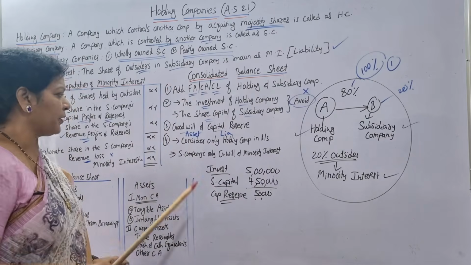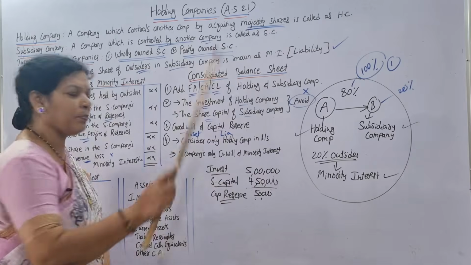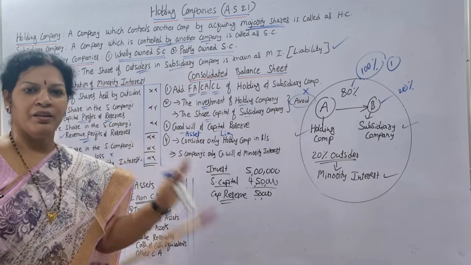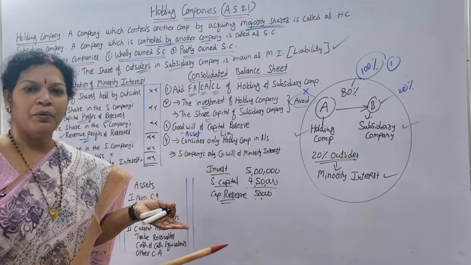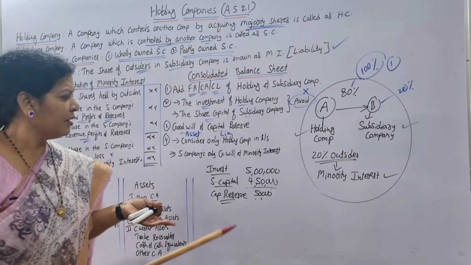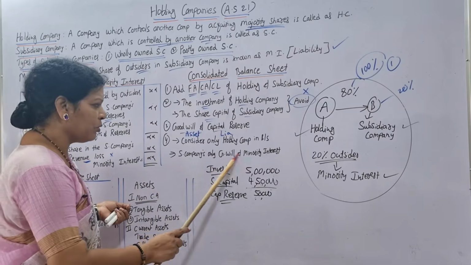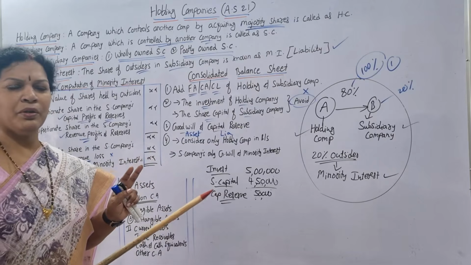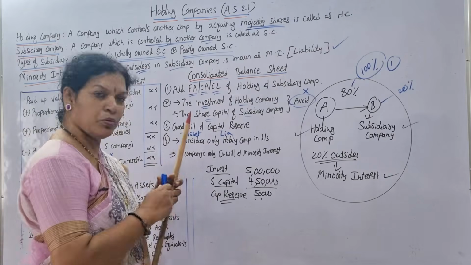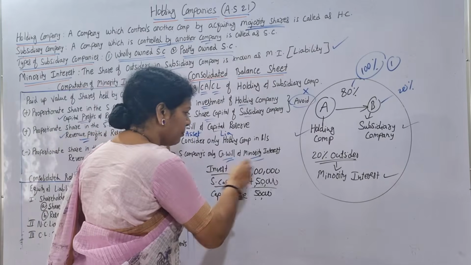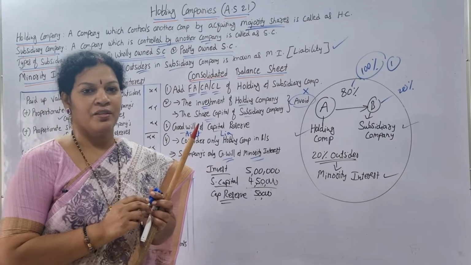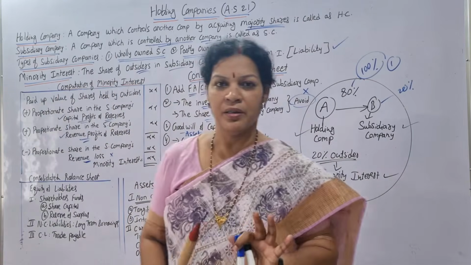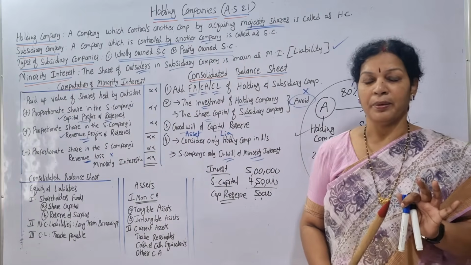Now coming to the fourth point, consider only the holding company in the balance sheet. We take some of the transactions of only the holding company because we are preparing the holding company's statement. And for subsidiary companies, only goodwill or minority interest. Subsidiary companies we don't touch anything. We don't touch much. We consider mostly goodwill and minority interest. Am I clear? Please make sure. So these points, if you remember, you got an understanding about holding company.